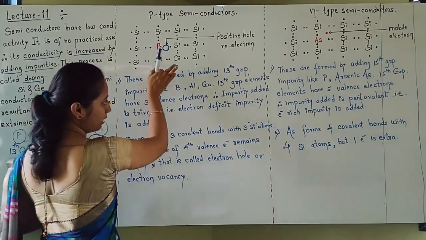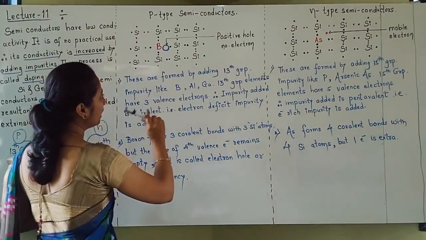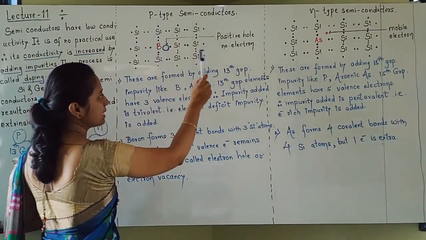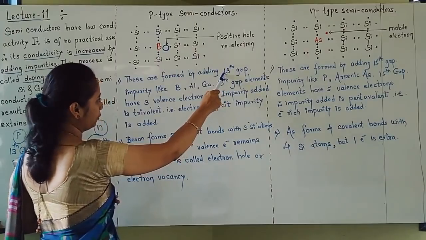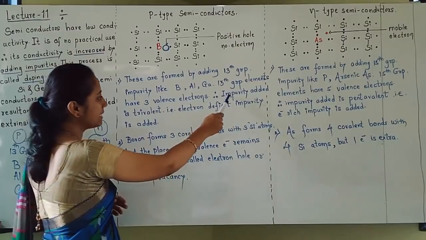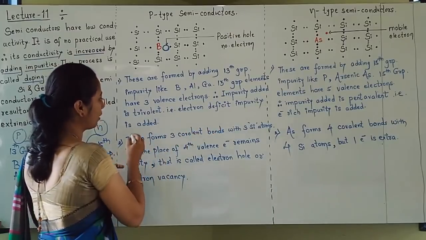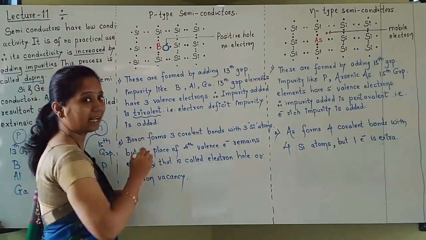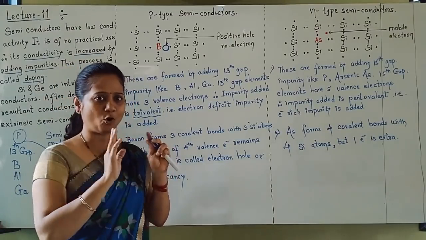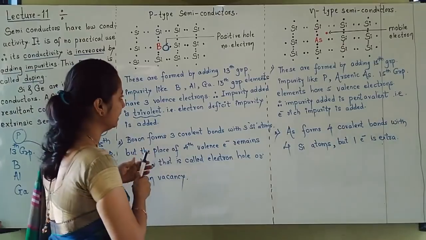Now students, that is what is written in this point. I wrote that in P type of semiconductors, impurities added are from the 13th group. 13th group elements have 3 valence electrons, so what type of impurity is added? Trivalent. Sometimes these words are used. Trivalent impurity is added. So all possible varieties I have written here.